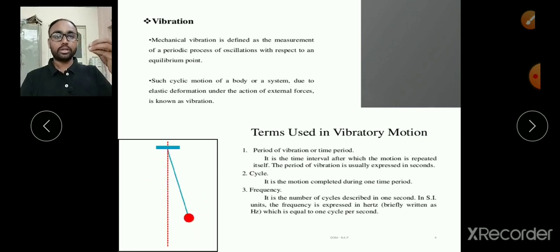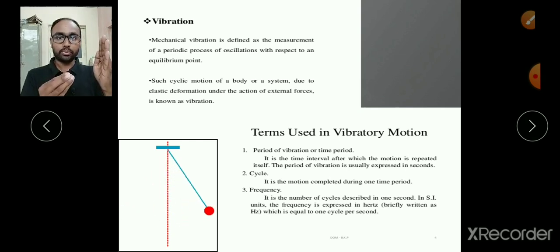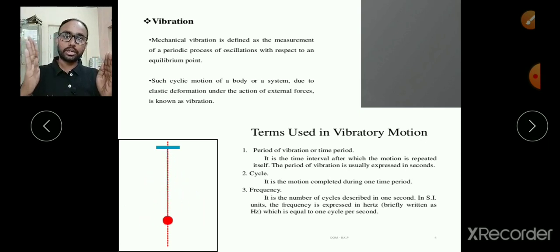I have released the simple pendulum from this point. As soon as we release it, it goes to the mean position, the central position, which is the red axis. It goes to the other extreme position, and again comes back to the mean position, and then again to the original position.